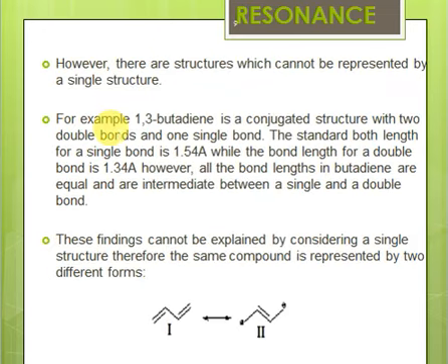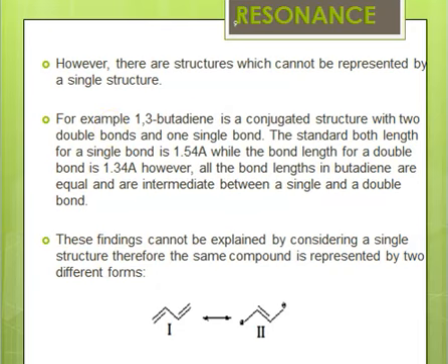Things get complicated here, right? So what type of structures cannot be represented by a single structure? The answer to this is simple. Whenever you have a system which is conjugated, then you cannot draw a single structure to represent that structure.